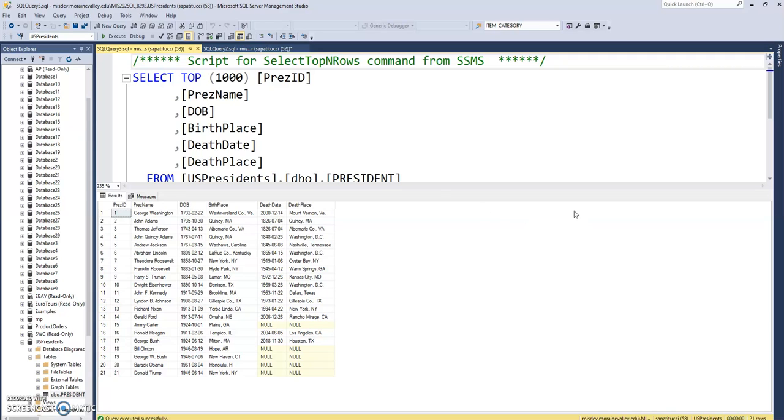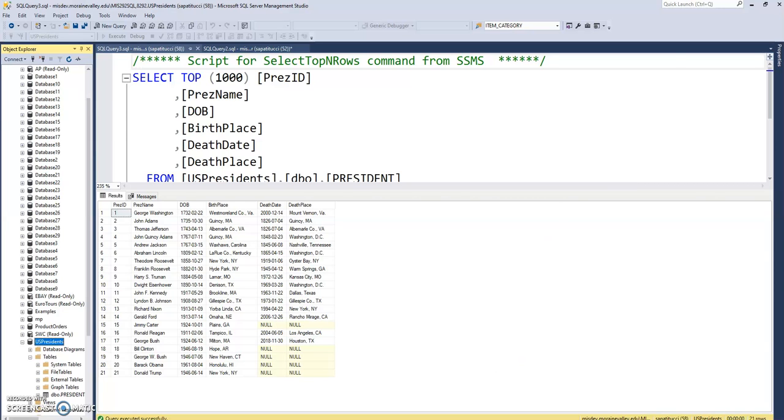Okay, so now we are going to start working with some actual data in a database. I'm using the U.S. President's database. This is one of our public databases on the Marine server. Basically, I've just added some presidents here: the name, date of birth, birthplace, death date, death place. Not all of the presidents, but the biggies, so to speak, and then probably all of the presidents from JFK forward. So we've got enough data to work with.